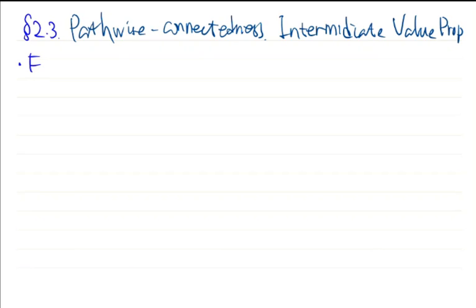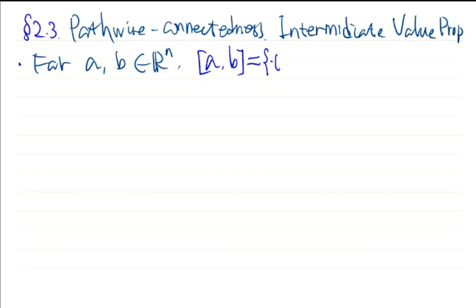Suppose A and B are 2 points in Rn, then we use this notation AB like an interval, but the endpoint of this interval is not real numbers, it's a point in Rn. Okay, what does this mean? This means the segment with endpoints A and B, or (1 minus t)A plus tB. Here t runs from 0 to 1, in the interval [0, 1].